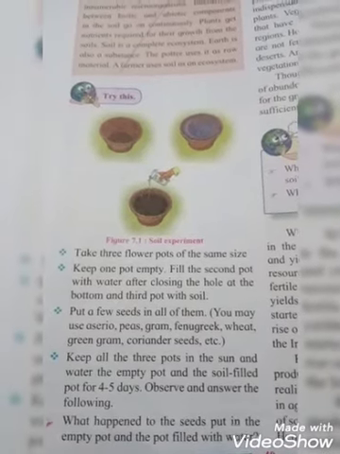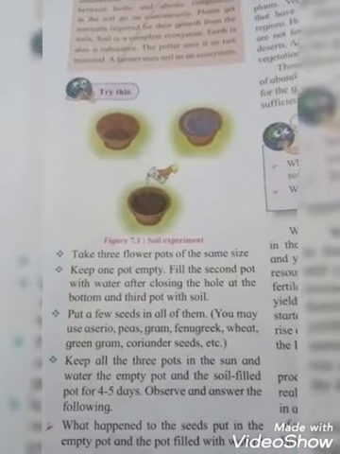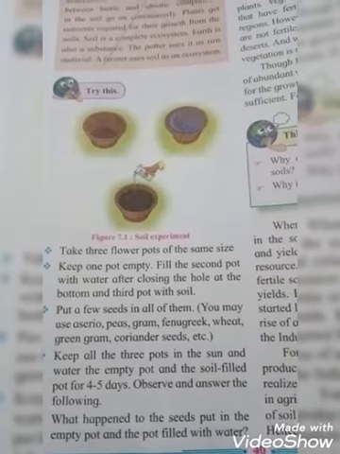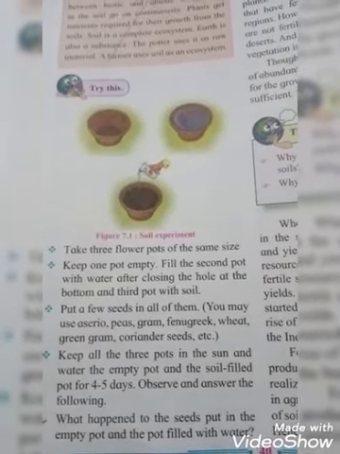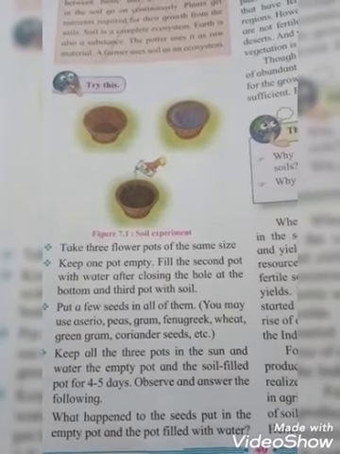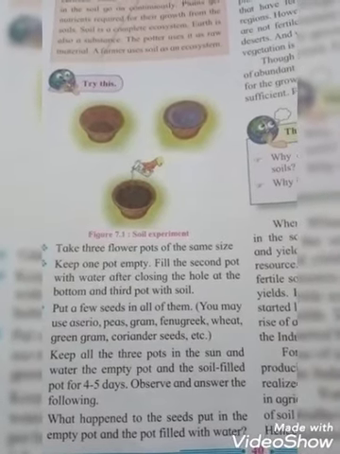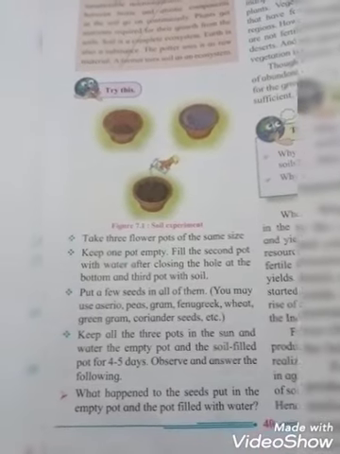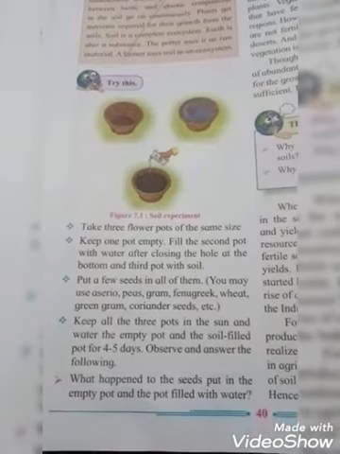So see, how do you have to do that? You have to put any seeds which you like in the pots and keep all the 3 pots in the sun, and water the empty pot and the soil filled pot also, and do this for 4 or 5 days. Observe and answer the following. Afterwards you have to observe that and answer the following. Some questions are below here students. So it is totally activity based.